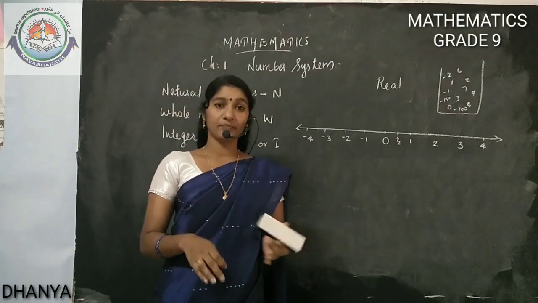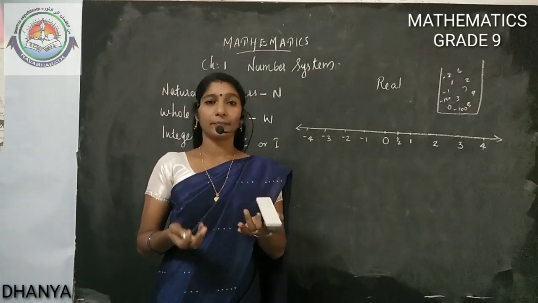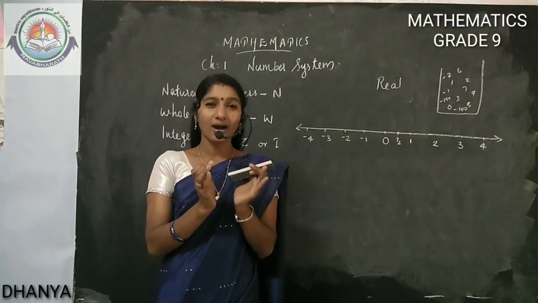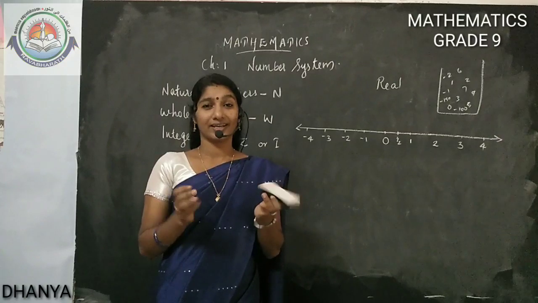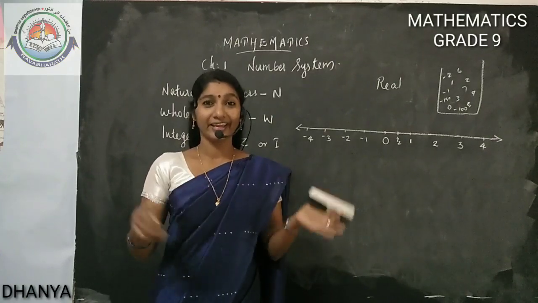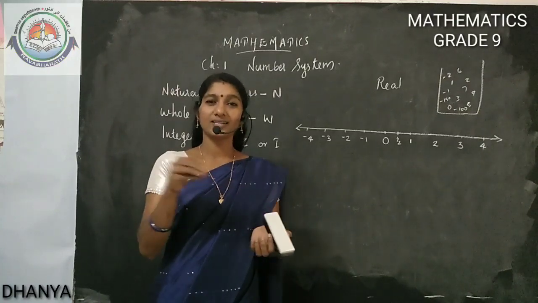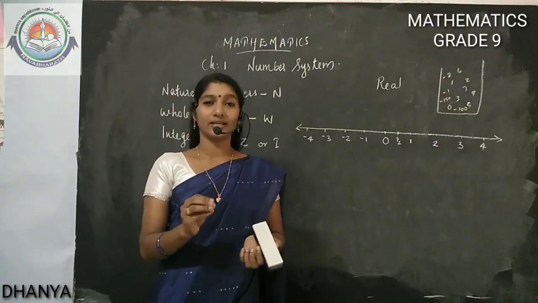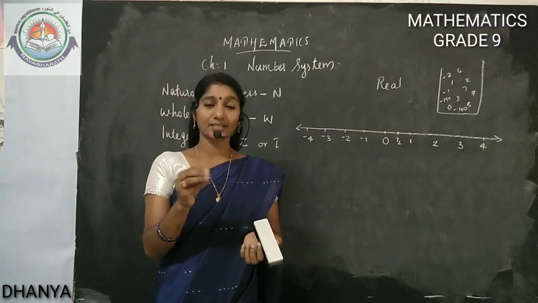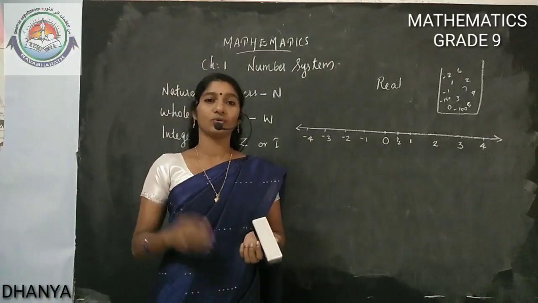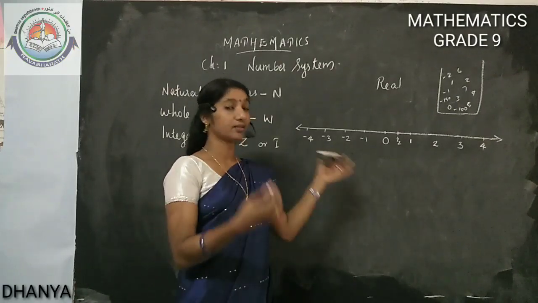How did fractions come? Why do we need a fraction? We need to represent part of a whole. We are not getting a full chocolate. We are not getting a full cake. We need to divide it and we distribute the portions. So parts we are distributing. That's why we are getting fractions. To represent those situations we need a number. So we found the fractions. We are using fractions for representing those situations.